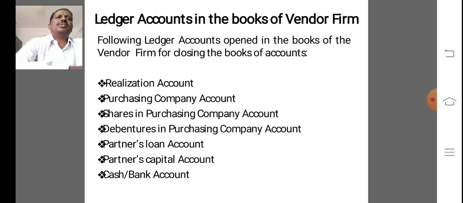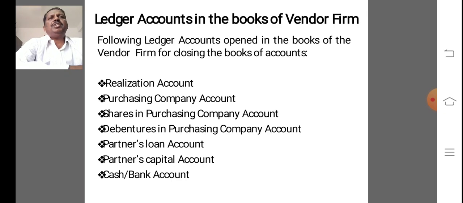Another one is partner's capital account. Partner's capital account is prepared to ascertain the amount due to partners before making payment to partners in the dissolution of the firm, while paying off the partner's capital.